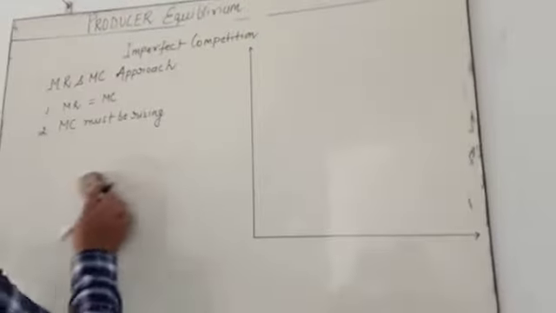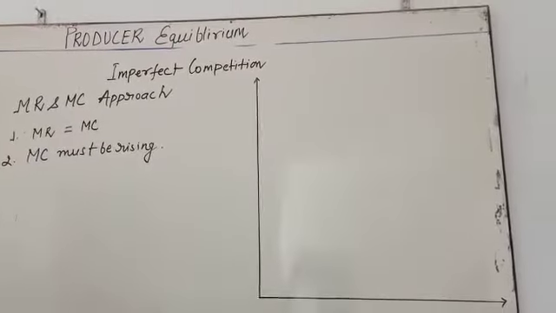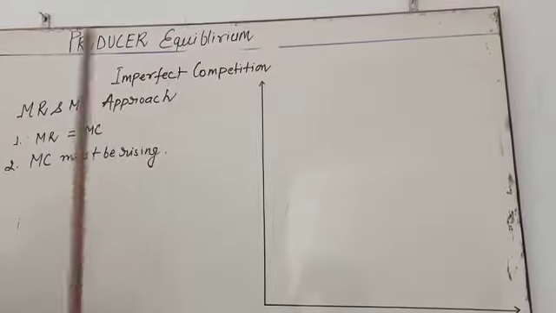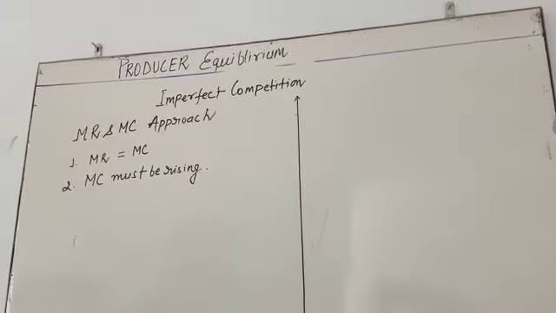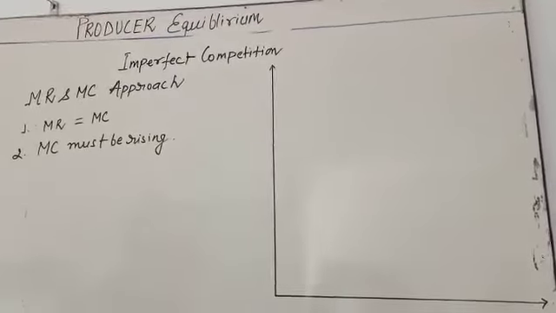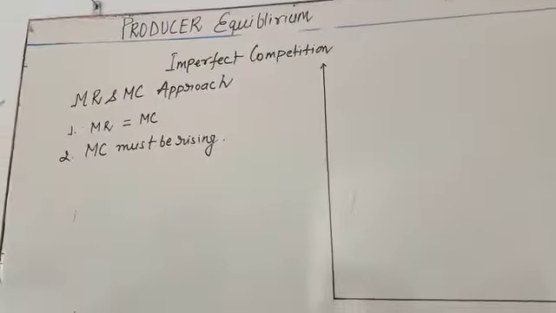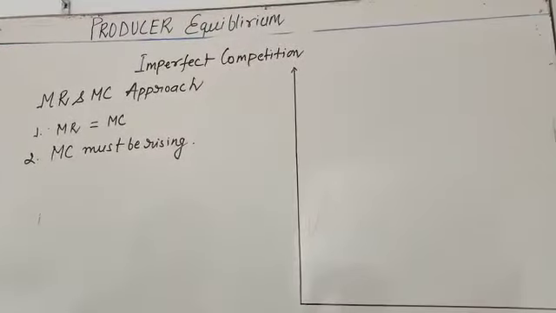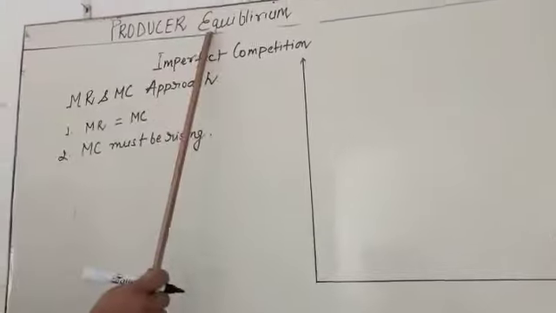My dear student, in imperfect competition, today I am going to teach producer equilibrium. What is the equilibrium position? Equilibrium position means a stable position in which the producer is satisfied with the amount of output being produced and the profit being earned. So how do we know the equilibrium position?